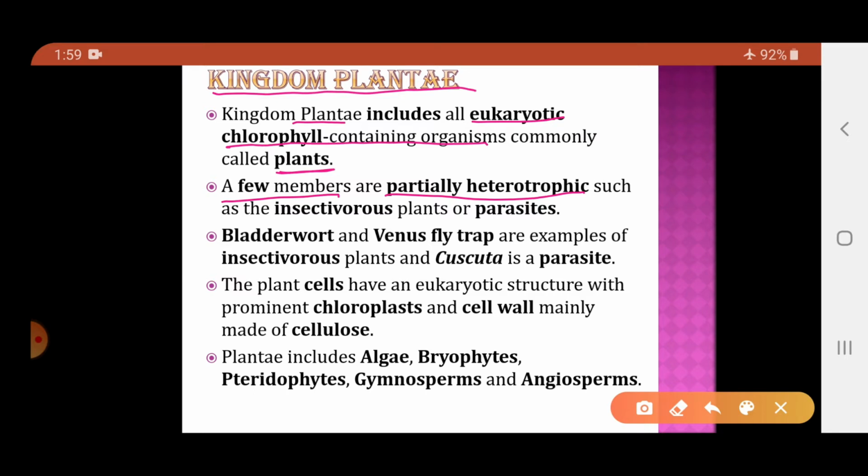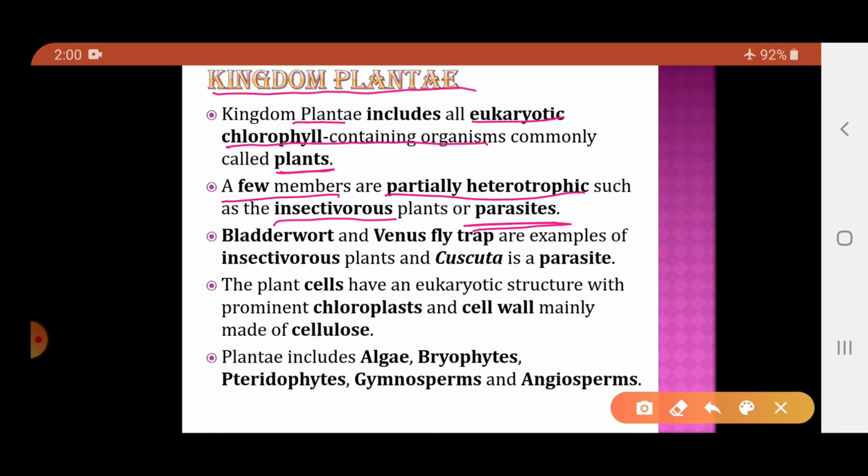That is, some of them are insectivorous plants. They trap the insects, and in this way they fulfill their nitrogen requirement. Some of the plants are also parasitic plants.